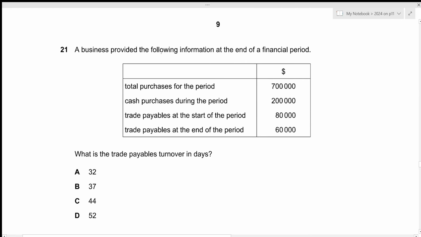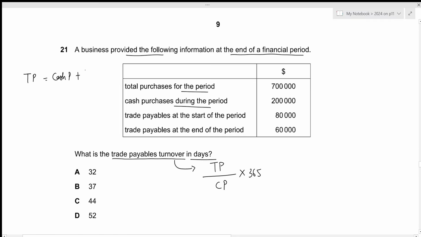A business provided the following information at the end of a financial period. What is the trade payables turnover in days? So the formula for trade payables turnover is just going to be trade payables divided by credit purchases times 365, since we need to calculate it in days. Now we have total purchases for the period. We have cash purchases during the period. Remember that total purchase is just our cash purchase plus the credit purchase. In this case, we need the credit purchase.